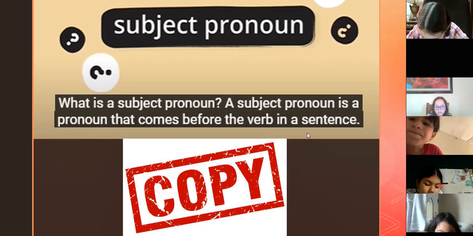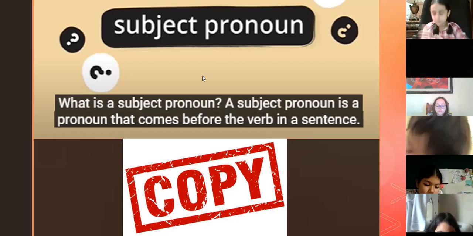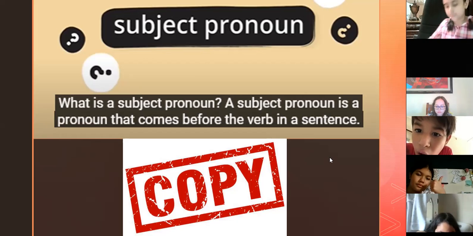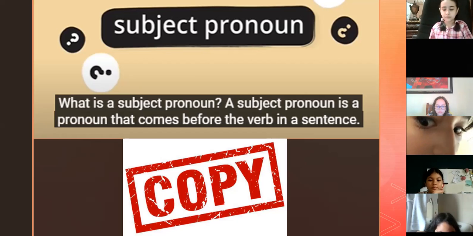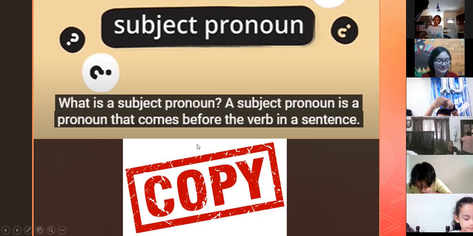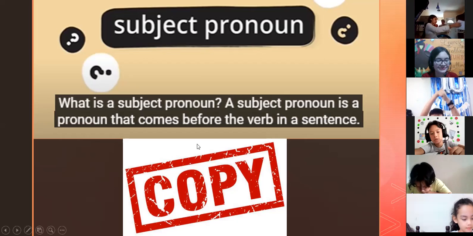Excellent. So don't forget, subject pronoun, it comes before the verb in the sentence. Let's go to the next slide. Did you finish, class, to copy this? Yes? Yes.